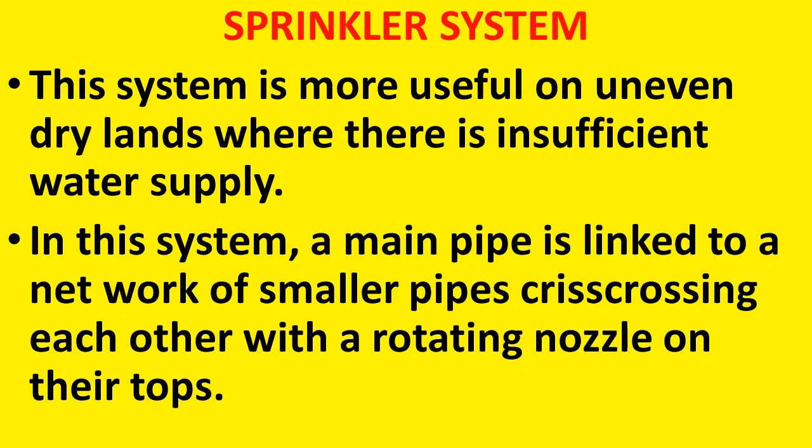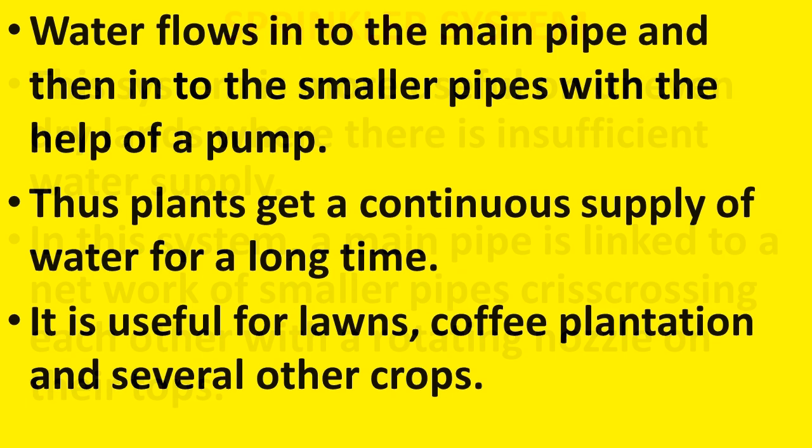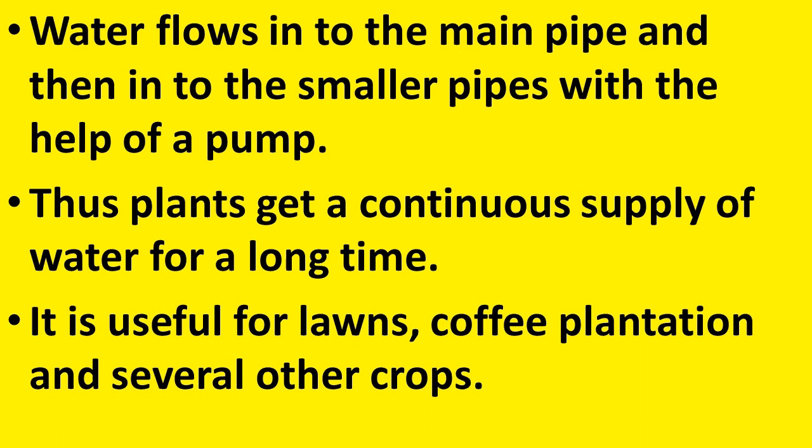In this system, a main pipe is linked to a network of smaller pipes crisscrossing each other with a rotating nozzle on their tops. So, the sprinkler system consists of a main pipe and a network of smaller pipes which are connected in a crisscross manner, and they also have a rotating nozzle on their tops. In this system, water flows into the main pipe and then into the smaller pipes with the help of a pump. Thus, plants get a continuous supply of water for a long time. It is useful for lawns, coffee plantations and several other crops.